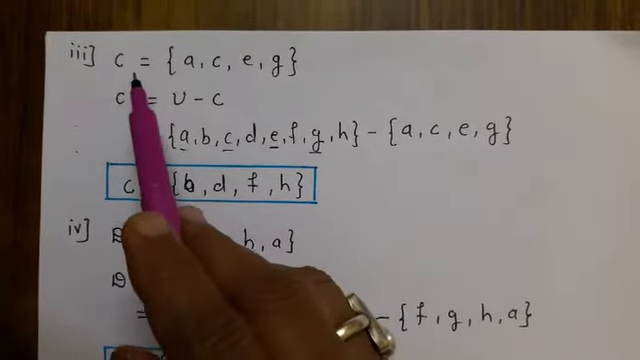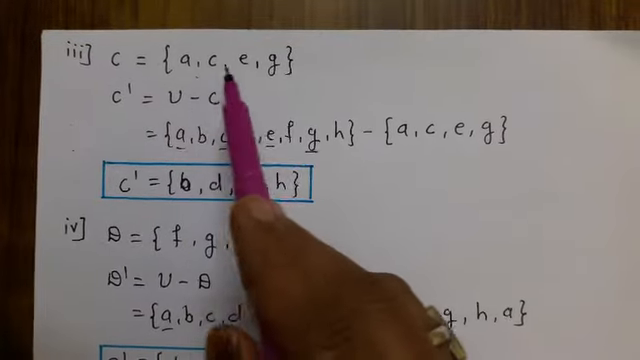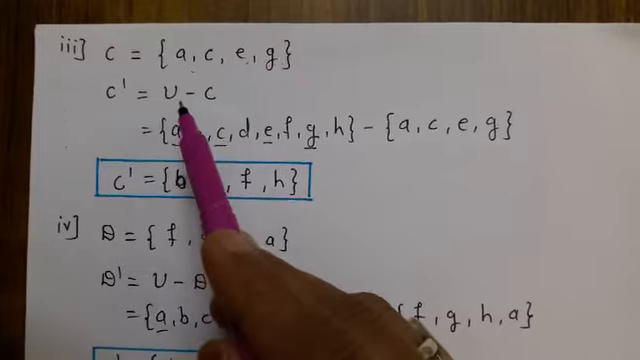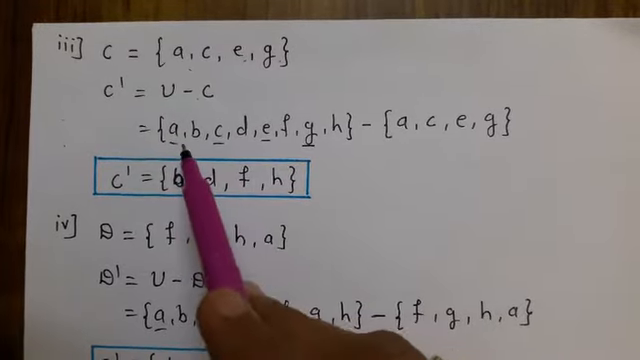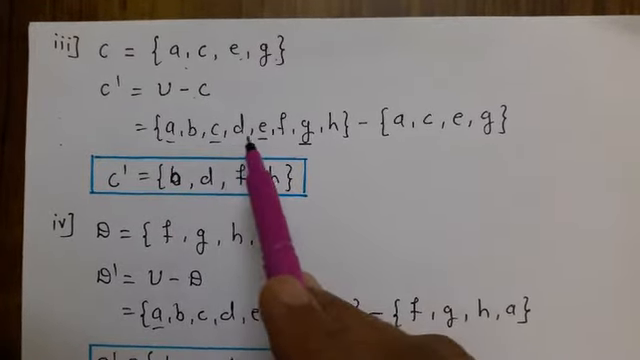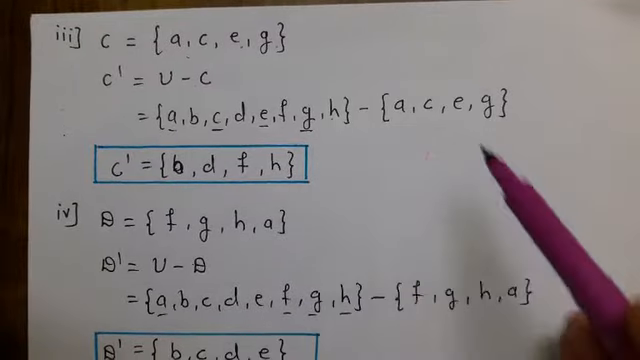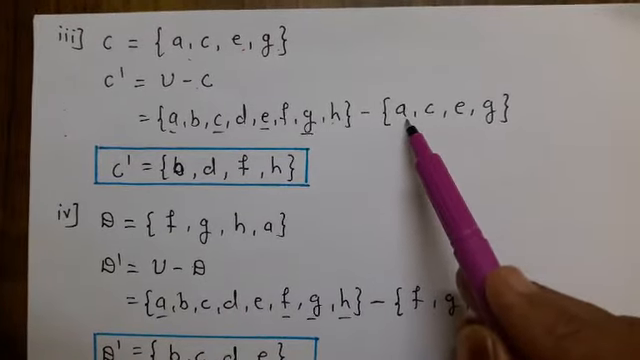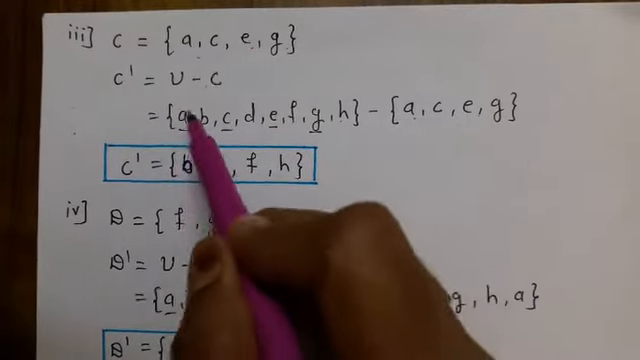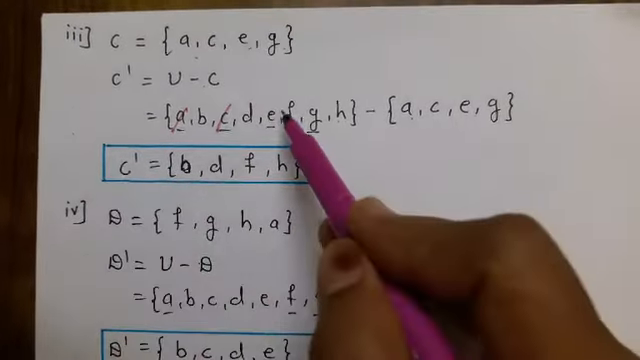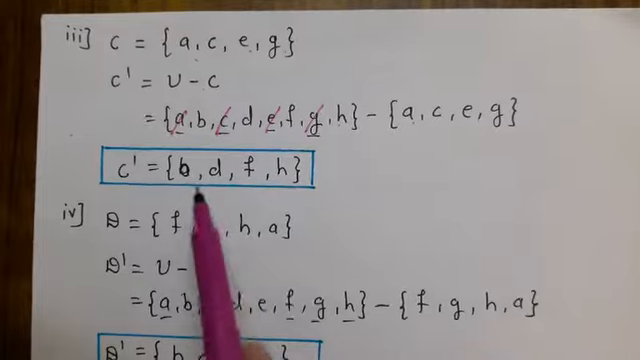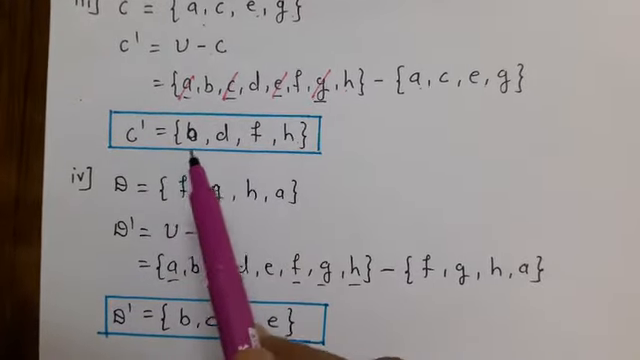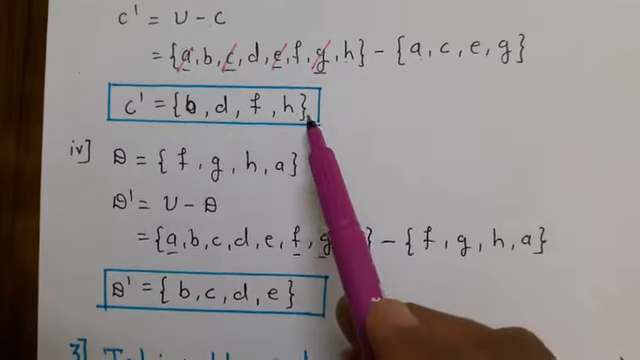Third problem: C is a set of the elements A C E G. We have to find C complement. So U minus C is A B C D E F G H minus C, which has the elements A C E G. We have to cut A, C, E, and G. What is left? B D F H. So C complement is nothing but B D F H.